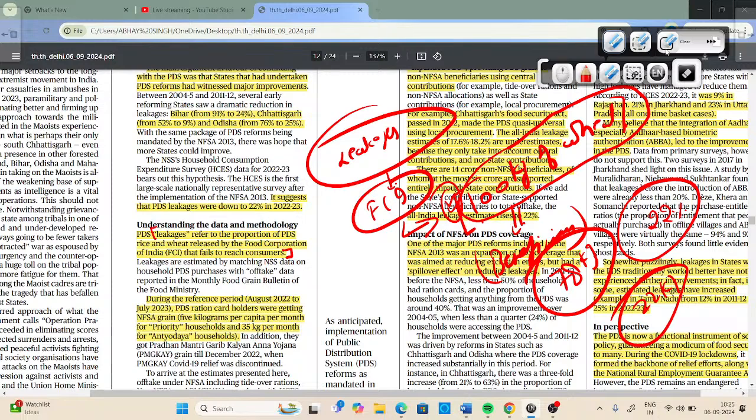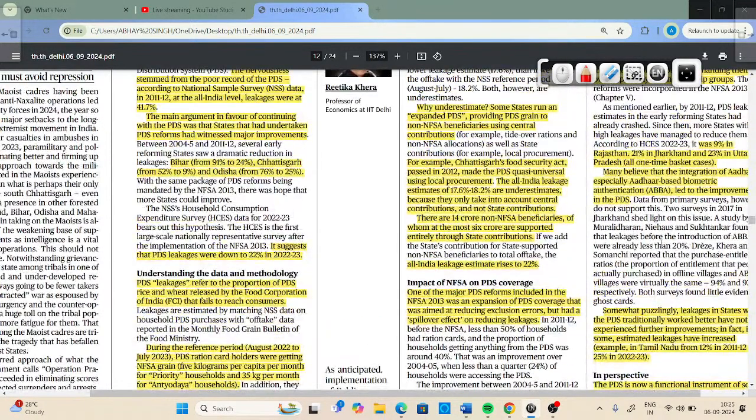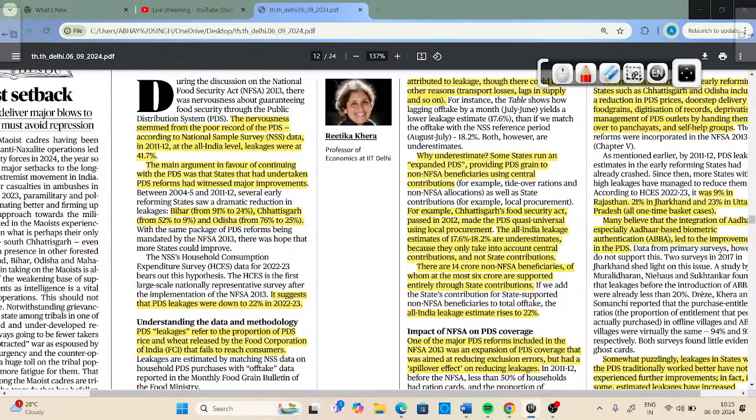Now let's dive deep into this particular article. We have to do a lot of reading today, because this is not a philosophical article where we can create something of our own. This is a very factual article where we have to read line by line and explain things.